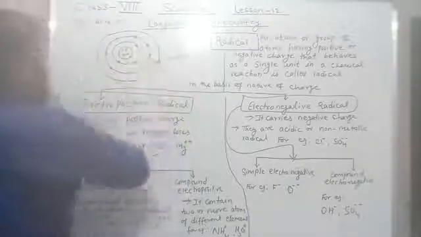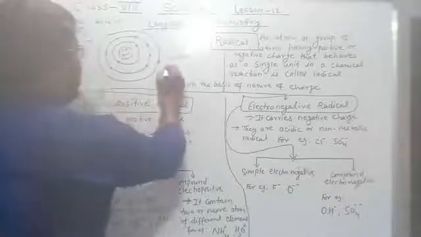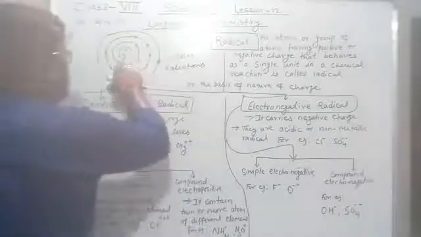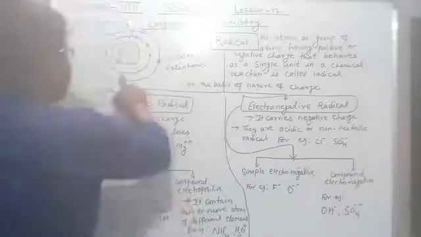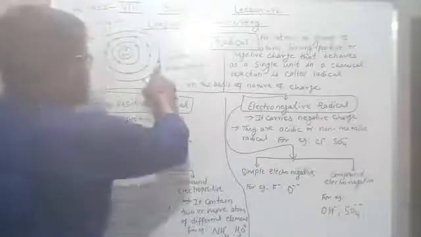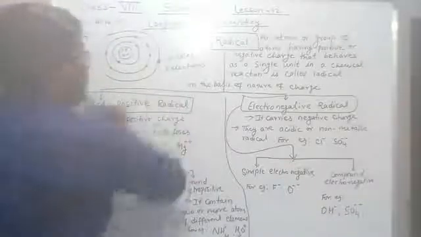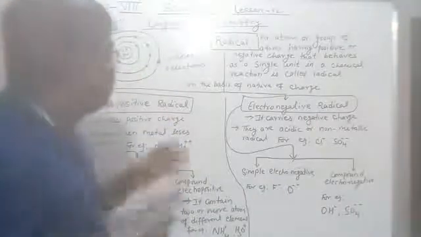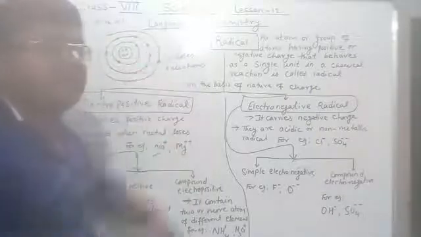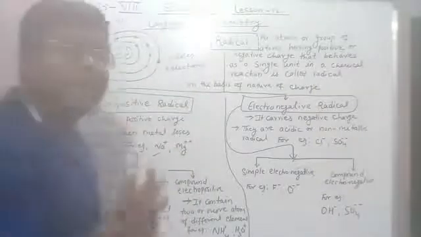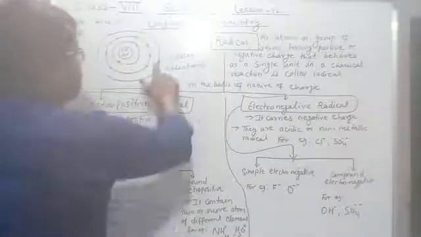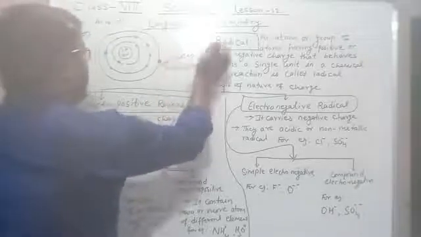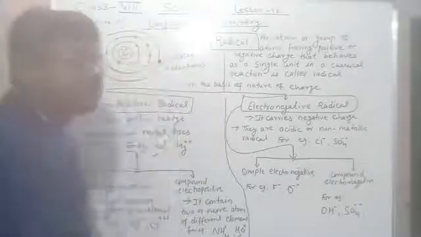In the beginning there were 11 electrons: 2 in the first shell, 8 in the second, and 1 in the outermost shell. So altogether there are 11 electrons. When it goes into a chemical reaction, sodium loses 1 electron. This electron is gone. So how many electrons are remaining here?